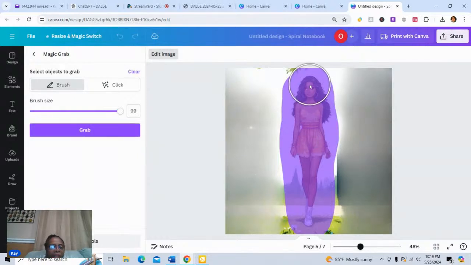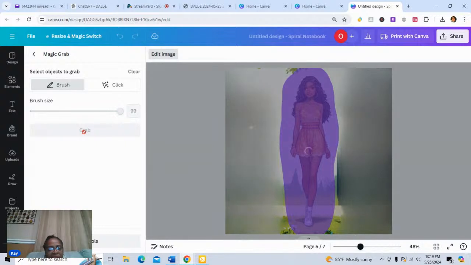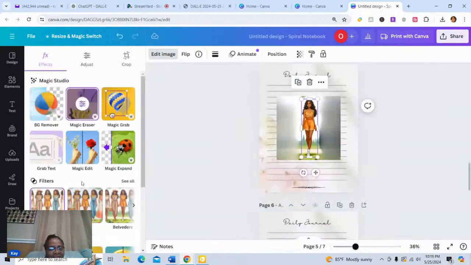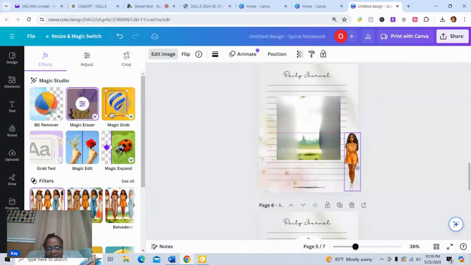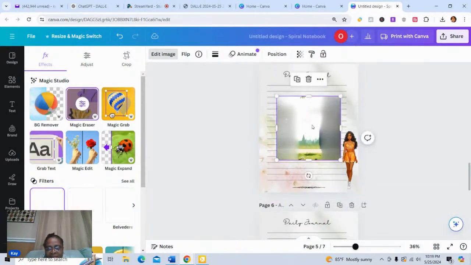So this is gonna grab her out of this image. Isn't it amazing what you can do with AI? I love it. And so we're pulling her out, and then we're going to just kind of move her to the side because she's going to ultimately end up there.